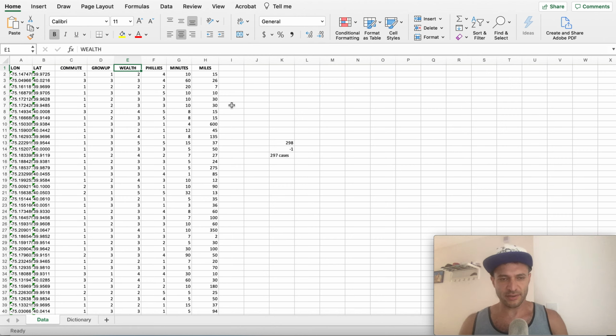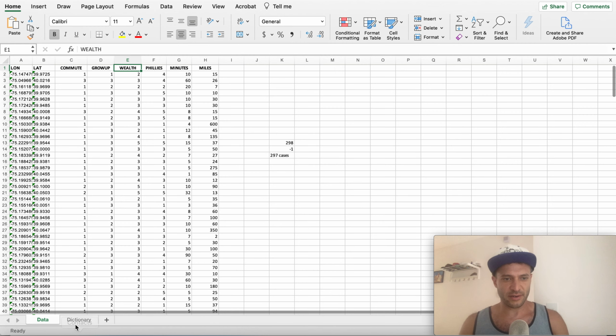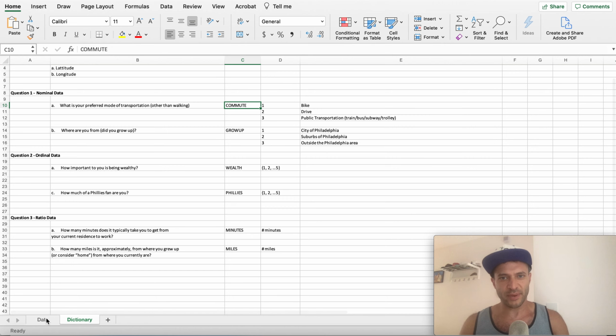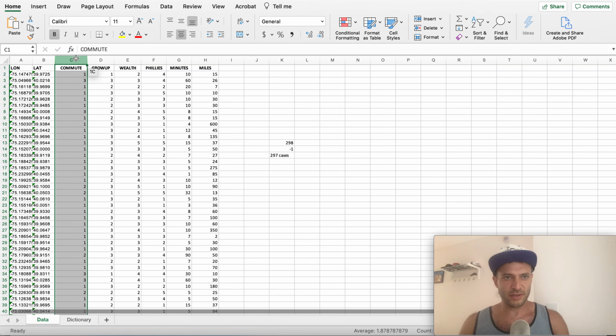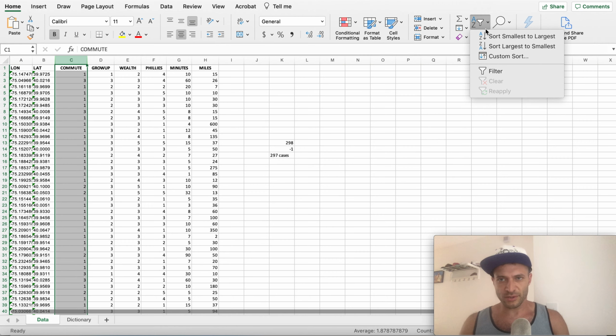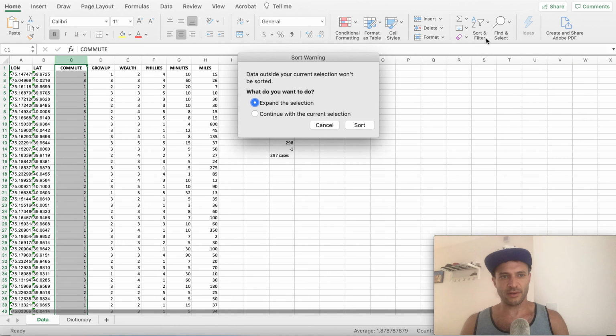Okay, so let's get to it. We're going to want to do a frequency table for commute. We want to know how many people walked, how many people took public transportation, traveled by car, etc. According to our dictionary, bike, drive, and public transportation. So what you do is you highlight this column and watch carefully over here under commute as I do this. I'm going to go sort and filter. I'm going to sort from smallest to largest.